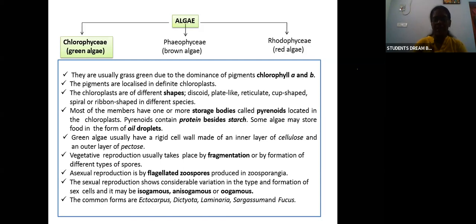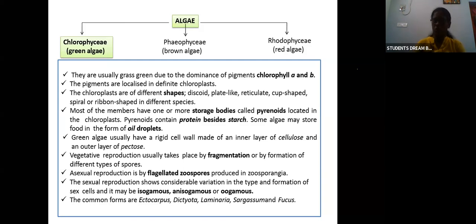The common examples are Ectocarpus, Diota, Laminaria, Fucus, etc. So this is about Chlorophyceae, the green algae. Why is it called green algae? Because it contains the pigments chlorophyll A and B. It is usually grass green in color. These chlorophyll A and B pigments are present in a definite chloroplast.